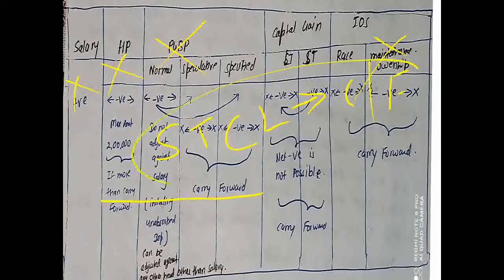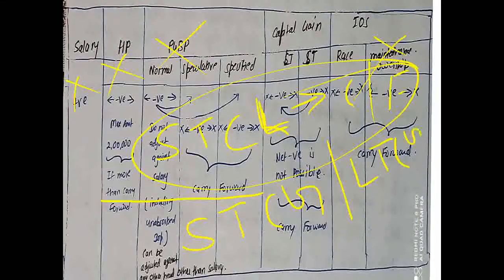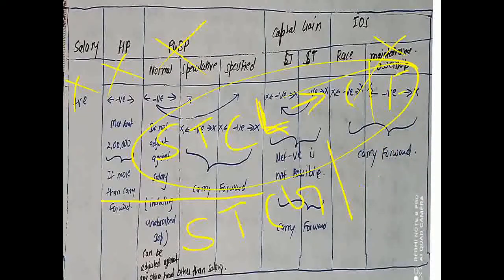This particular loss can be set off only against the short term capital gain or long term capital gain. It cannot be set off against any other head. So within the head only the adjustment is made for the capital gain.